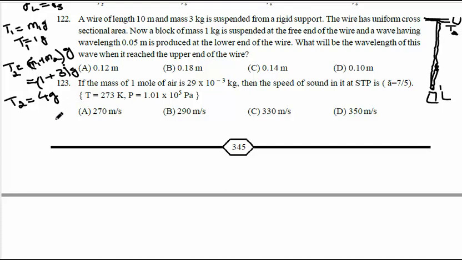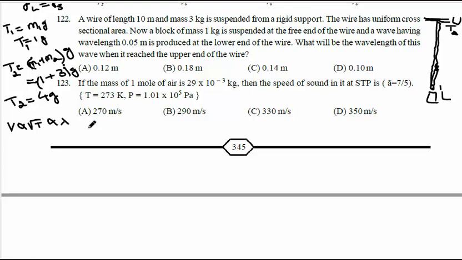Now the wavelength at the lower end is 0.05 meter. You have to calculate the wavelength at the upper end. So we know that velocity is directly proportional to root of tension, and further it is proportional to wavelength.